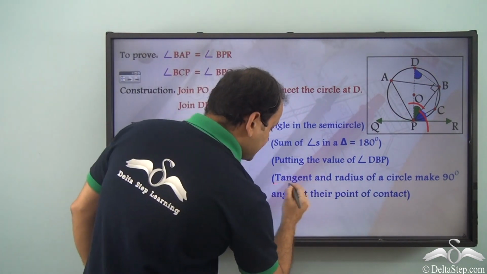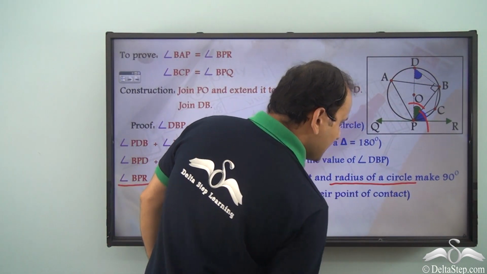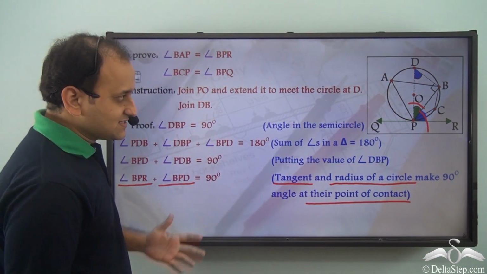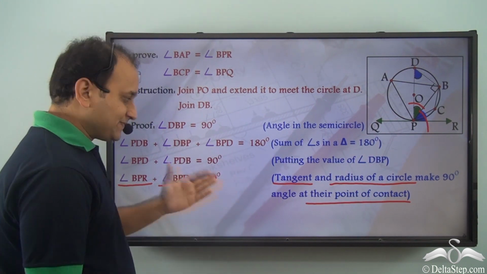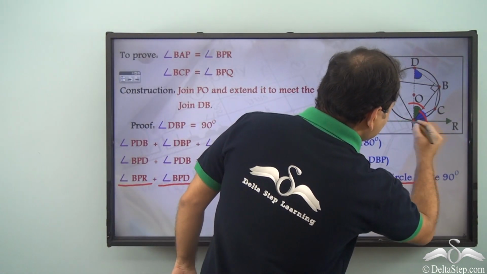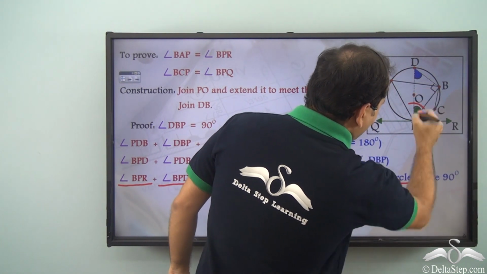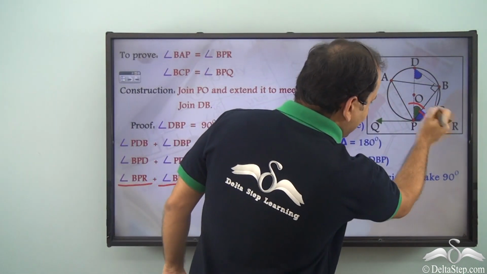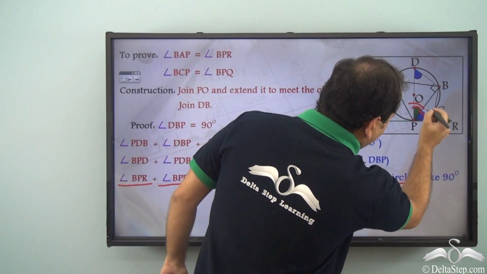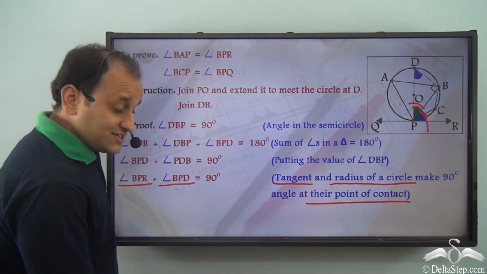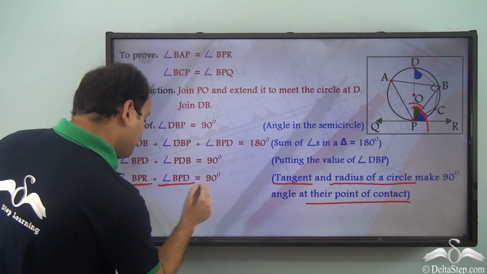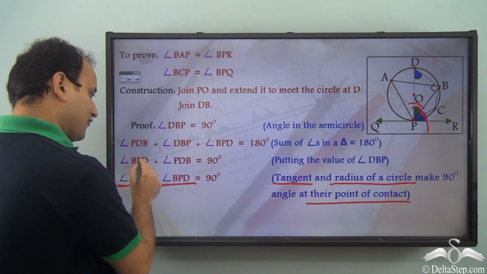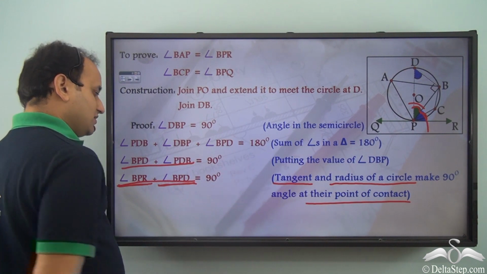Because tangent and radius of a circle make 90 degree angle at their point of contact, isn't it? We know about this particular theorem. That is, we have this particular tangent and OP is nothing but radius of this particular circle. So, both of them will make 90 degree angle. So, these two angles will add up to 90 degrees. So, angle BPR plus angle BPD will be equal to 90 degrees. Now, from these two equations, what can we derive?